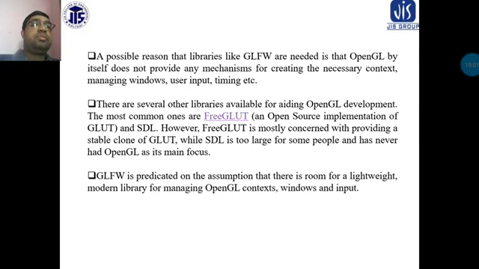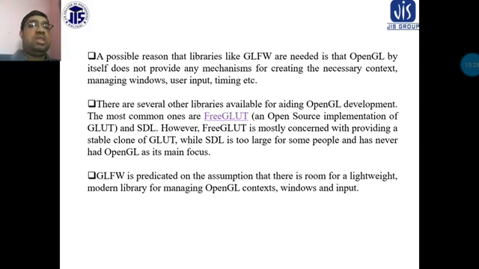However, freeGLUT is mostly concerned with providing a stable clone of GLUT, while SDL is too large for some people and has never had OpenGL as its main focus.